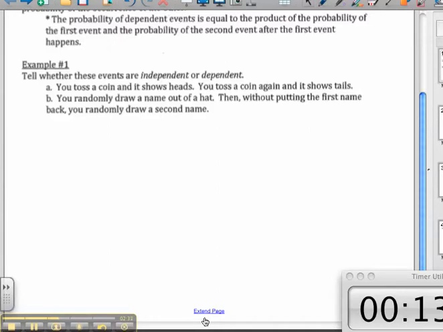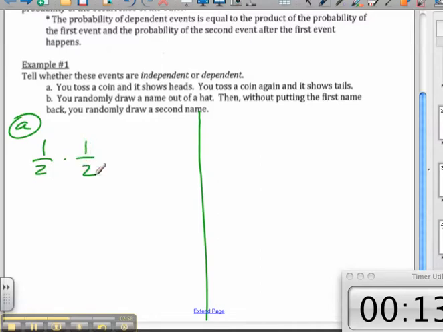I'm just going to make some up. Let's look at the first one, where it said A, right? What's the probability of flipping a heads on the first time you flip it? 50%, or 1 out of 2, right? Okay. What's the probability of flipping a heads on the second time? 1 out of 2. It didn't change, did it? It's still 1 out of 2. It's not like once it flipped heads, it went away. So what's the probability of it landing heads on 2 separate flips? 1 out of 4. I just multiply.